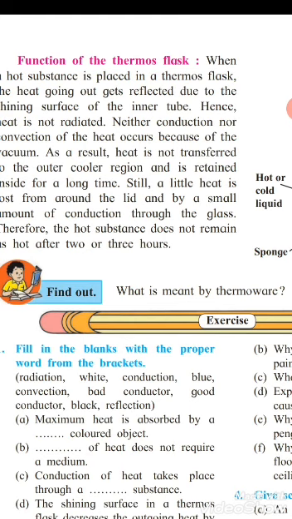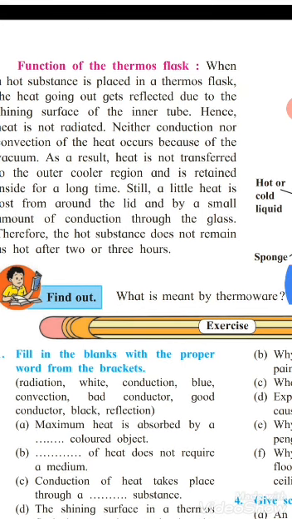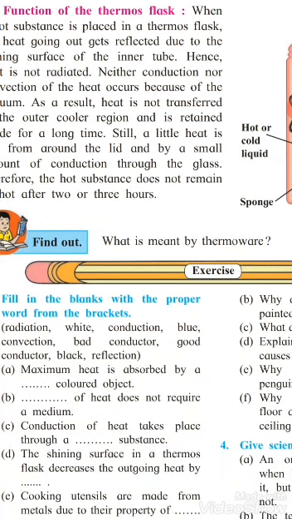Why are mercury or alcohol used in the thermometer? Mercury is used in the thermometer because there is a big difference between the freezing point and boiling point of mercury. Its freezing point is minus 39 degrees Celsius and its boiling point is 357 degrees Celsius. It is shiny and can be seen easily. It doesn't stick to glass. It expands regularly and uniformly in all conditions.